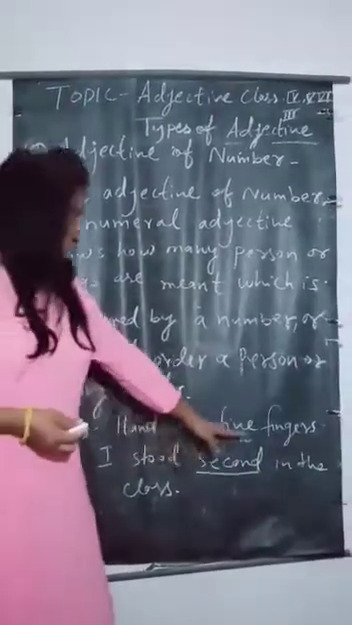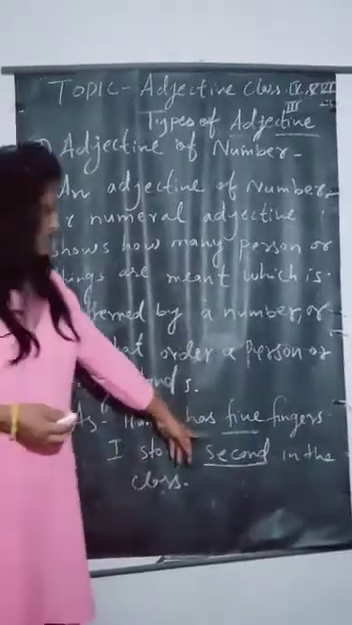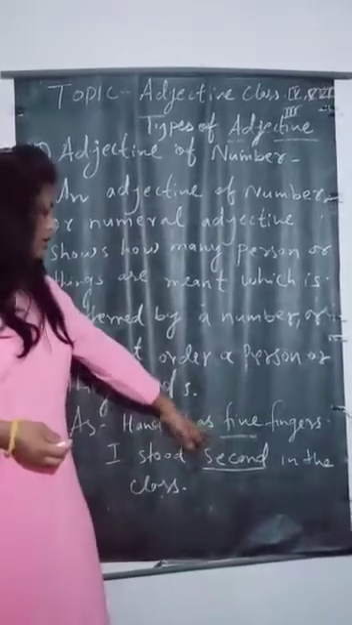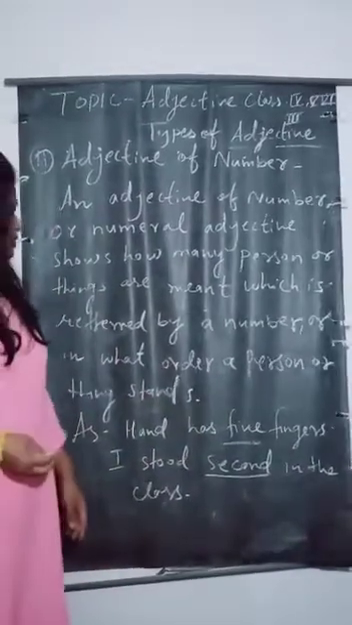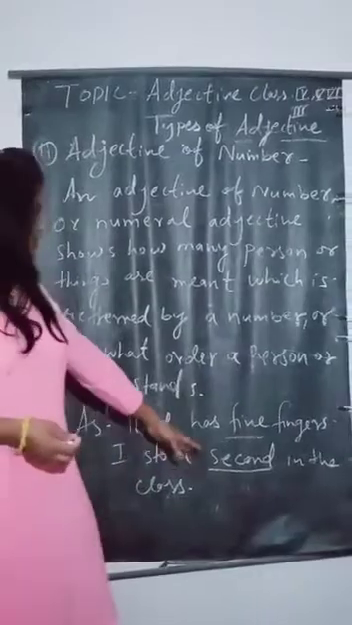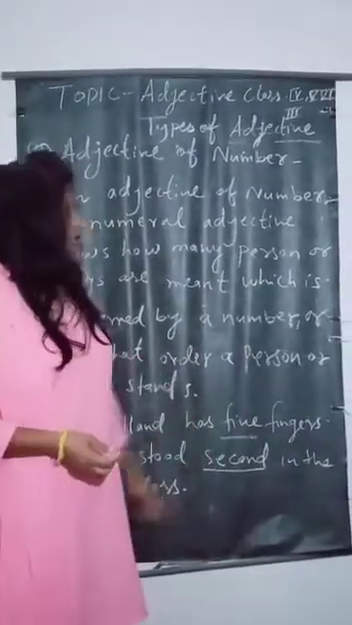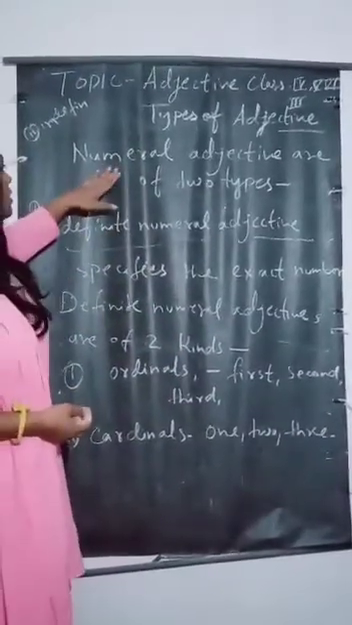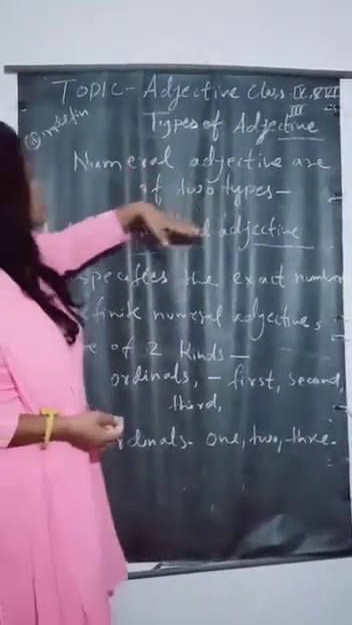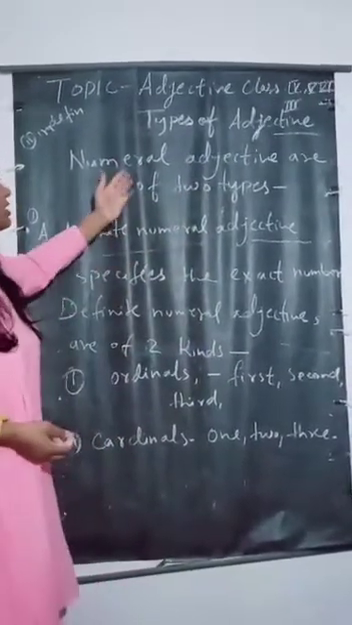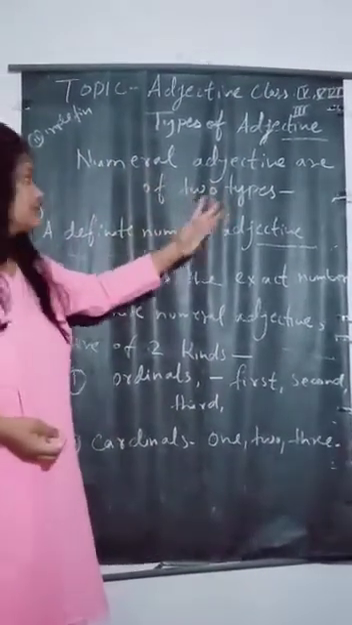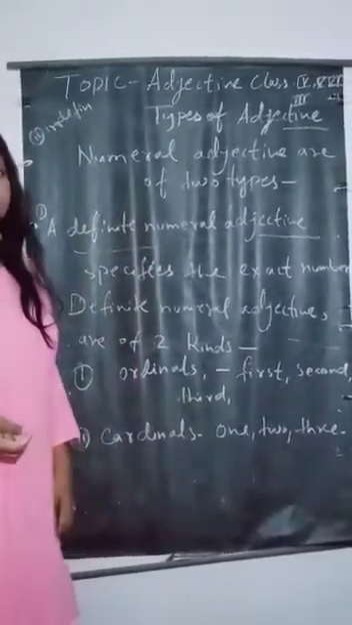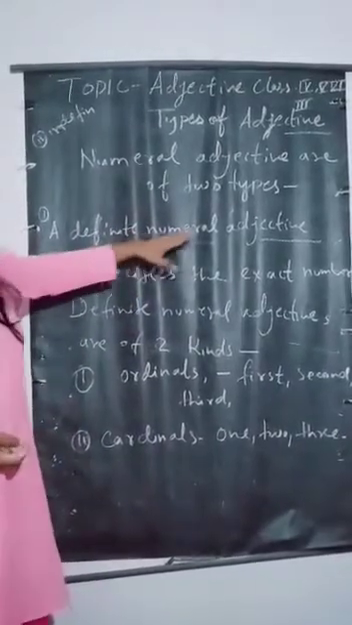Here is another example: I stood second in the class. Second tells the order of a person, in what order a person or thing stands. Second is an example of adjective of number. Numeral adjectives are of 2 types: definite numeral adjective and indefinite numeral adjective. Now look at the first, definite numeral adjective.